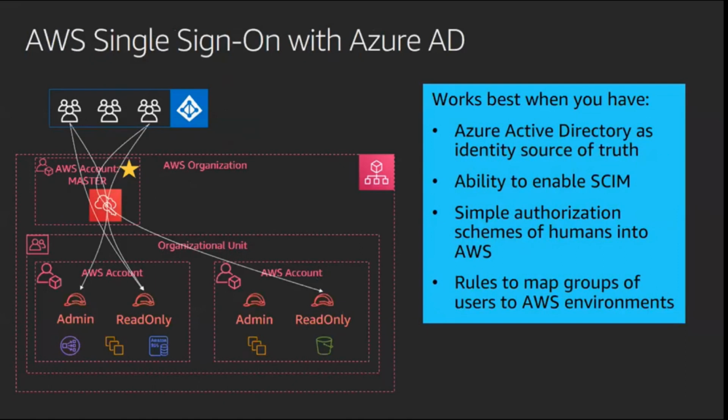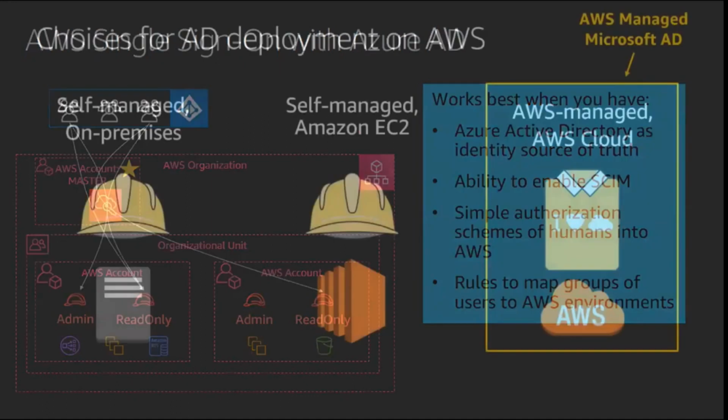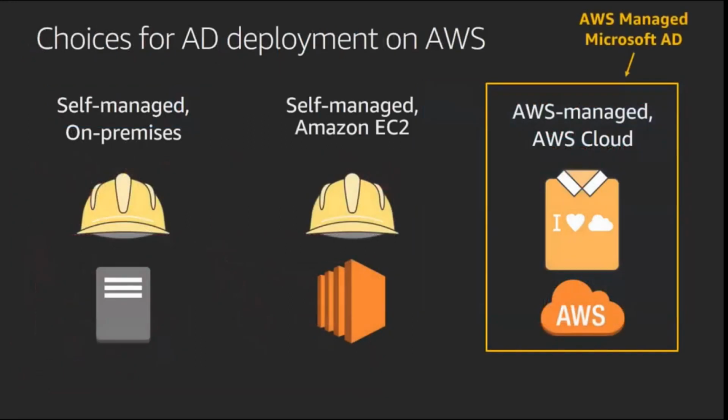Single sign-on with Azure AD is also enabled now, with the ability to use SCIM. Many customers come with an identity store: somebody decides on Okta, somebody on Azure AD, somebody on Active Directory. On AWS also, we have Active Directory, and there are many different choices. You could have Active Directory on EC2. You can have your own on-prem and have hybrid connectivity that can flow into your on-prem Active Directory.